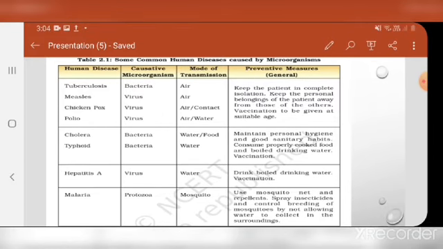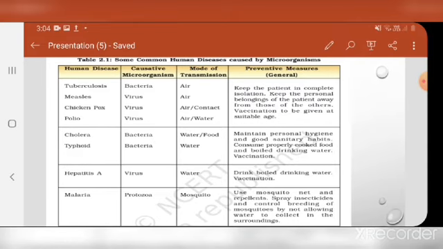So what is the preventive measure? Keep the patient in complete isolation because it can spread by air. The person which is infected should be kept in isolation so that the person does not come in contact with other people. Keep the personal belongings of the patient away from those of others.